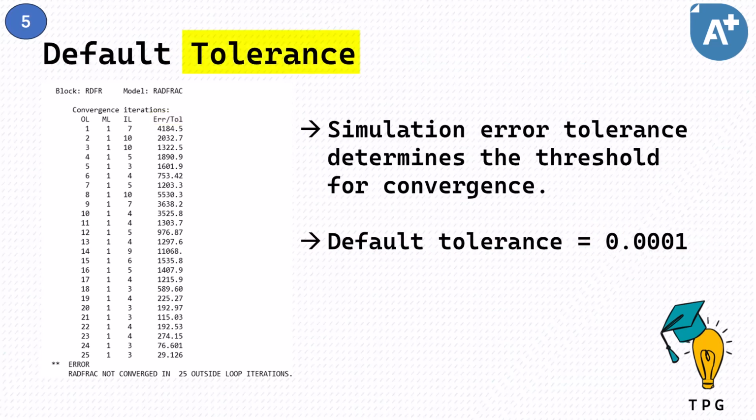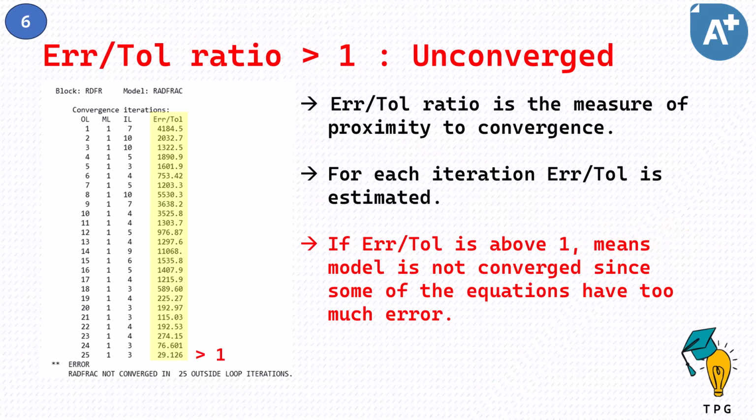Now, there is a term called tolerance. This tolerance actually dictates how much error in the model result is acceptable. The default tolerance number is 0.0001. This simulation error and error tolerance are used to prepare a ratio, which is called the error to tolerance ratio. This ratio is the measure of proximity to convergence.